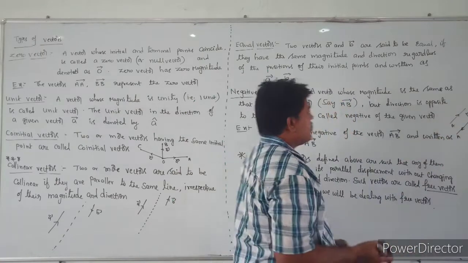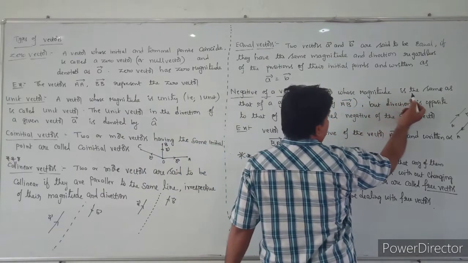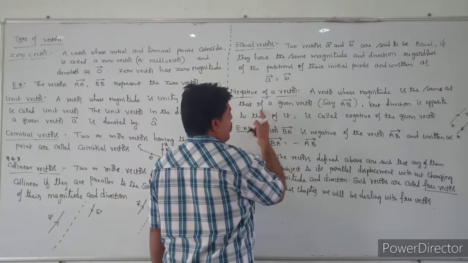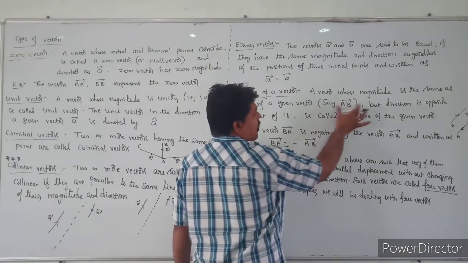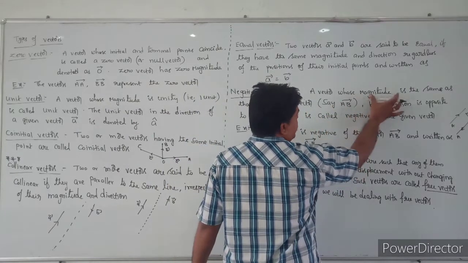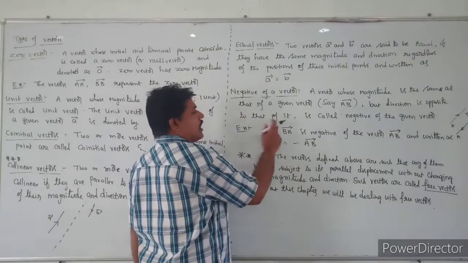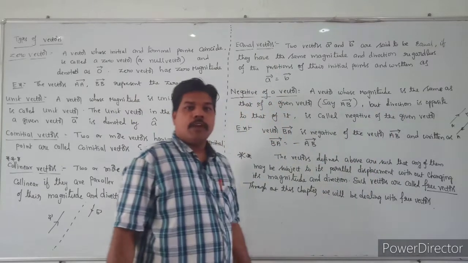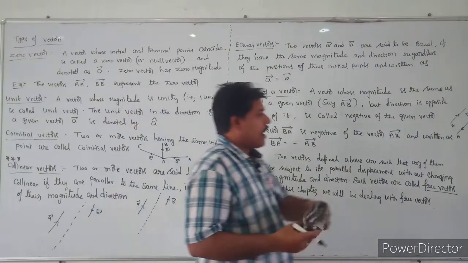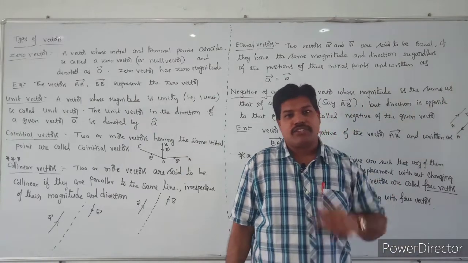See the definition here. A vector whose magnitude is the same as that of a given vector, say AB bar, but whose direction is opposite to the given one, is called the negative of the given vector. The magnitudes are the same, but the direction is changed.